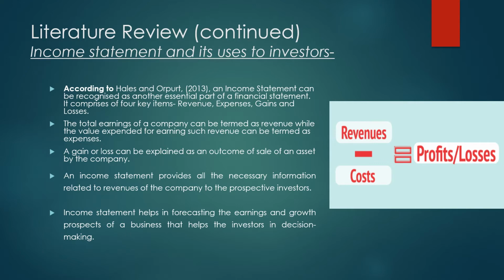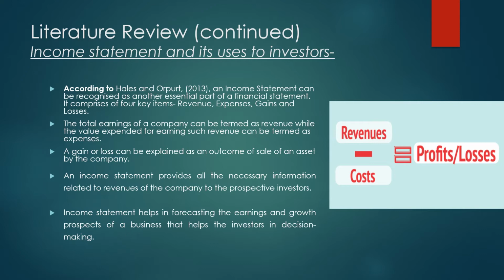Next, according to Hales and Orput, an income statement can be recognized as another essential part of a financial statement. It comprises four key items: revenue, expenses, gains, and losses. The total earning of a company can be termed as revenue, while the value expended for earning such revenue can be termed as expenses.